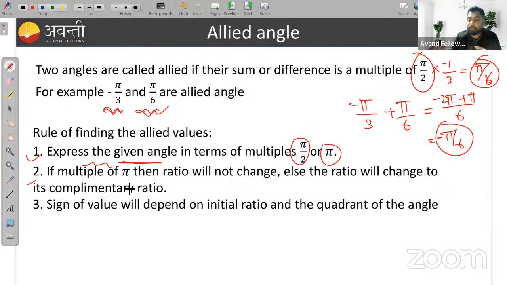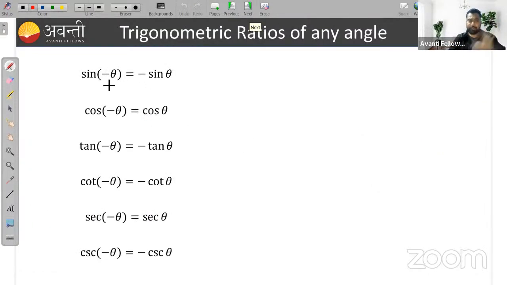Second, if it is a multiple of pi, then the ratio will not change. Else the ratio will change to its complementary ratio. You will understand all these things, don't worry. Third, the sign of the value will depend on the initial ratio and the quadrant of the angle.